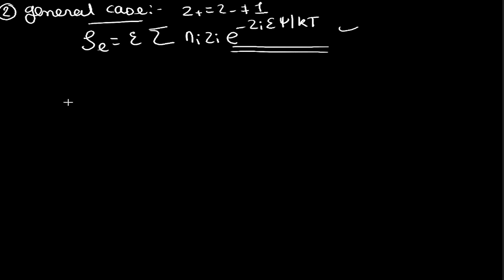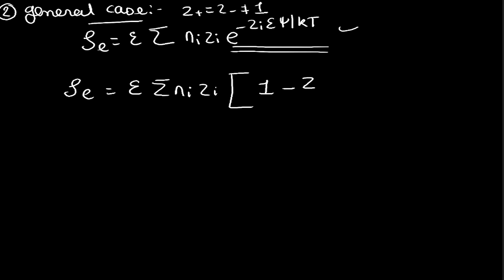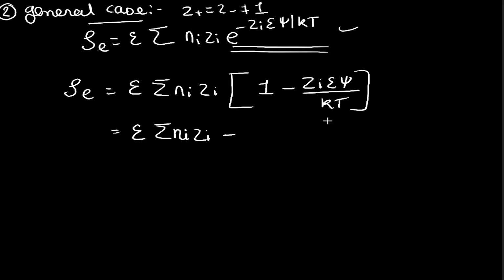So the value of the total charge density rho e will become, and again the higher terms will be neglected, summation ni zi, and we will have 1 minus zi epsilon psi by kt, and this will be multiplied by epsilon. The first term will be summation ni zi, minus, and all the constant terms I will be taking out, that is epsilon psi by kt, and this epsilon will give epsilon square.